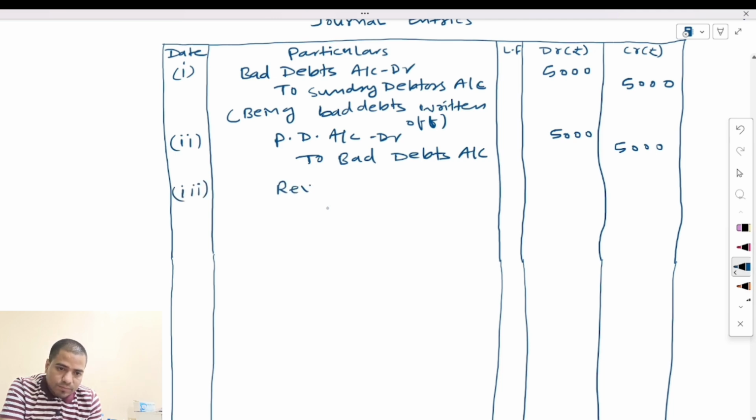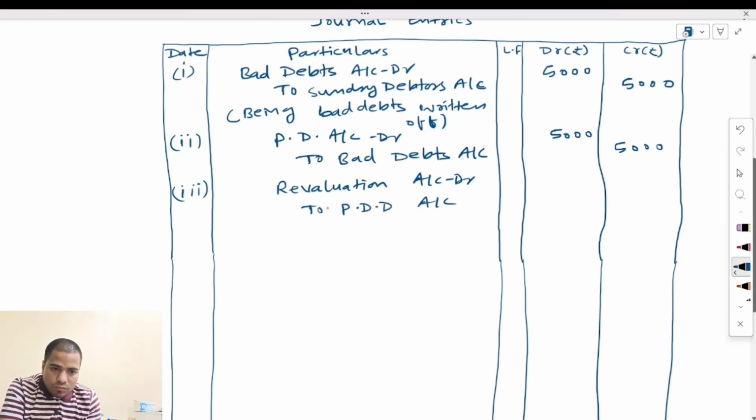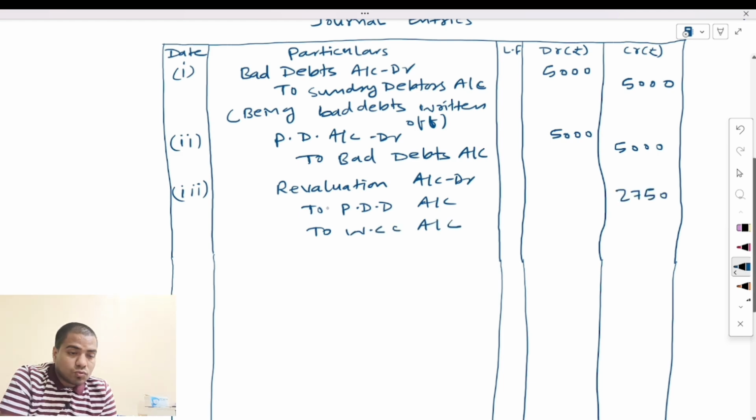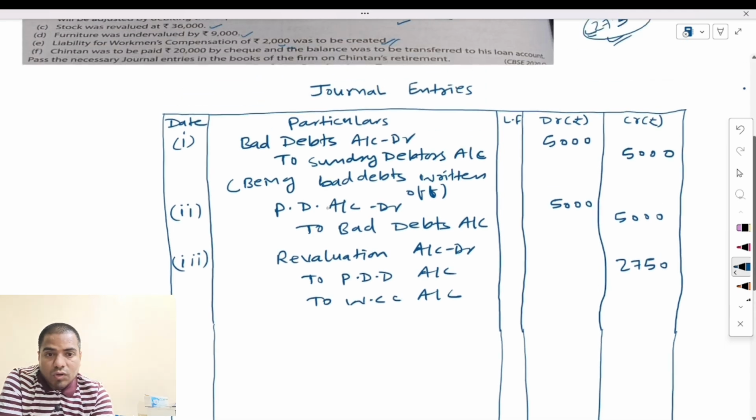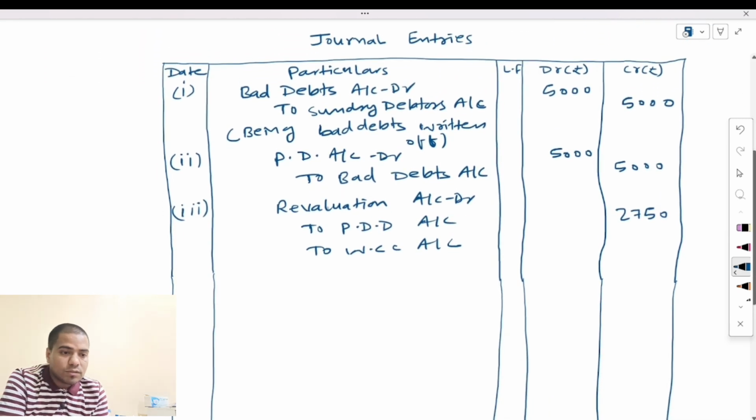Revaluation account debit to provision for doubtful debts account and to workmen compensation claim account. 2,750 was the provision for doubtful debts, and the workmen compensation created was 2,000.